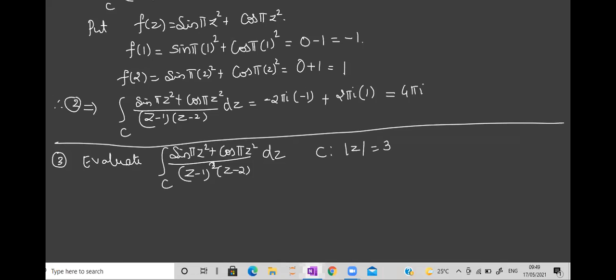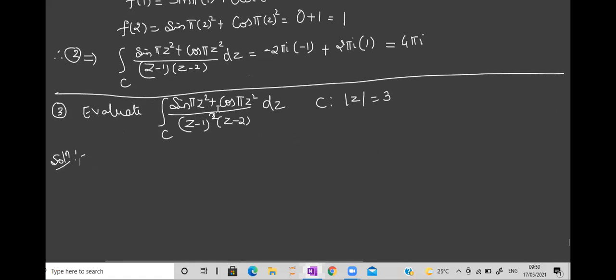This is going to be a little lengthy compared to the previous one. Let it be. Let us solve it. So be very clear with the example. Unless you see it properly, you cannot write the answer correctly.